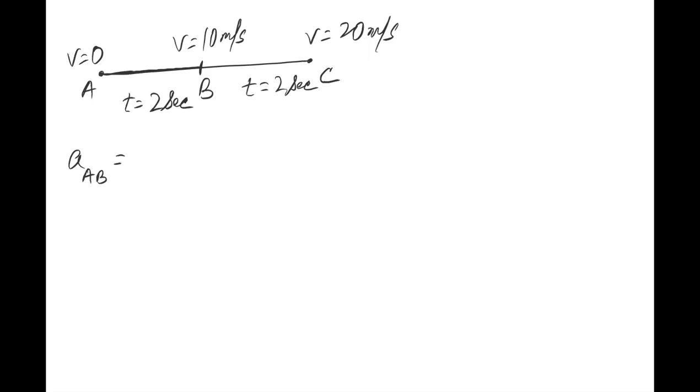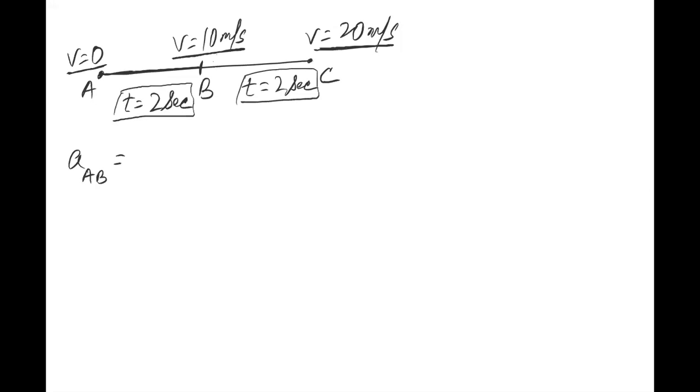Sir, please repeat the question again. Yes, I am repeating it. See, at point A, my velocity is 0. At point B, my velocity is 10. At point C, my velocity is 20. ठीक है? And in going from A to B, the time given is 2 seconds. मतलब my velocity has changed from 0 to 10 in 2 seconds. And again it has changed from 10 to 20 in 2 seconds.